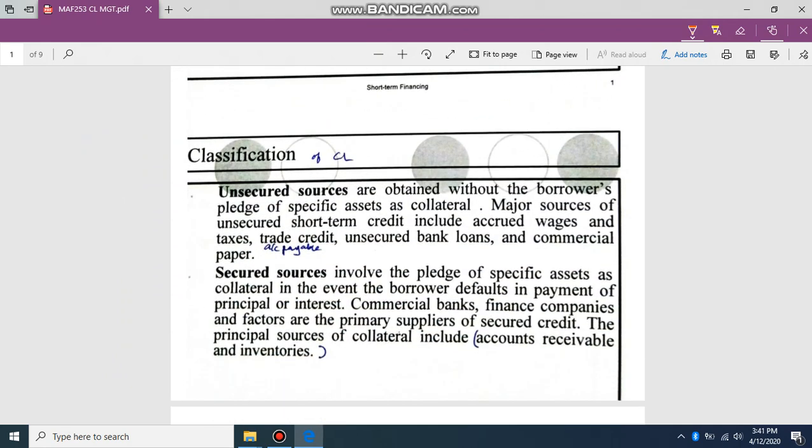So we will have two types: secured and unsecured sources. Unsecured means the borrower does not pledge an asset as collateral, no collateral. But for secured sources, a specific asset is pledged as collateral.